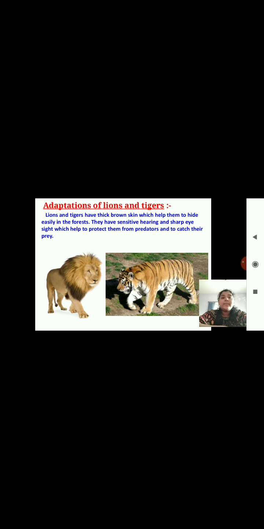Next is adaptations of lions and tigers. Lions and tigers have thick brown skin which helps them to hide easily in the forest. They have sensitive hearing and sharp eyesight which help to protect them from the predators and to catch their prey. More than protecting from predators, it's useful for them to prey upon others.